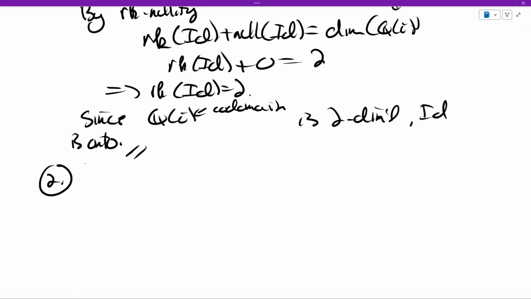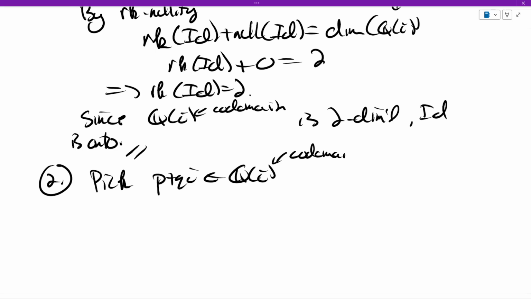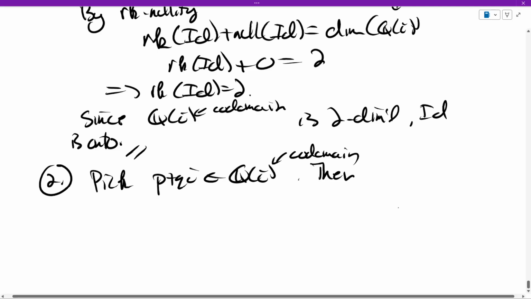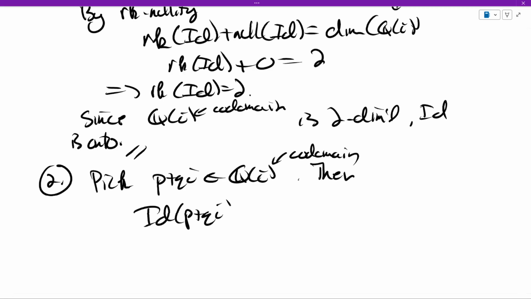Another way of doing it is to pick something in the codomain. This one's going to be vastly simpler. Let's pick some p plus qi in Q adjoin i, the codomain. We need to find something that the identity sends to p plus qi. Well, the identity of p plus qi is p plus qi. So every element of Q adjoin i is an output.